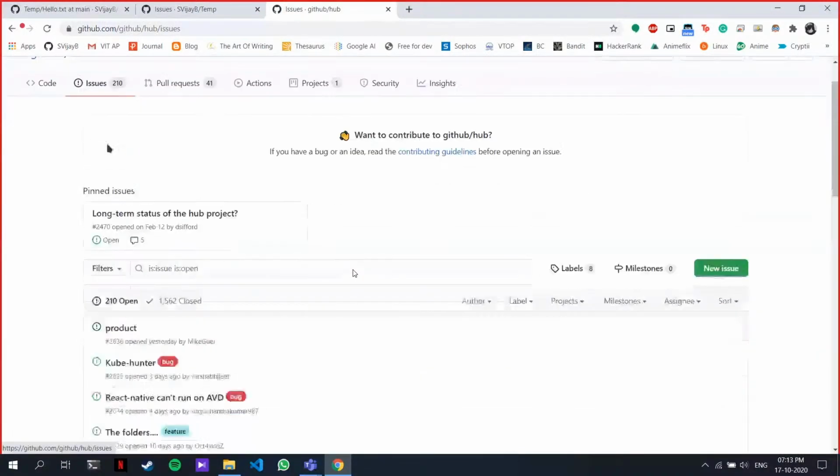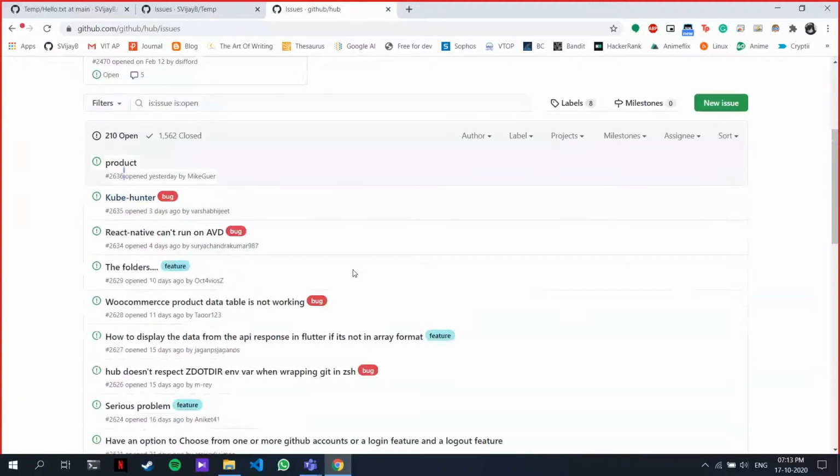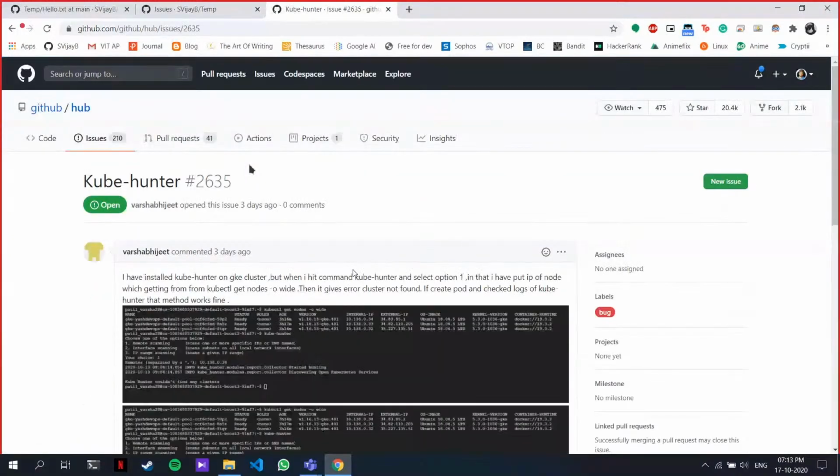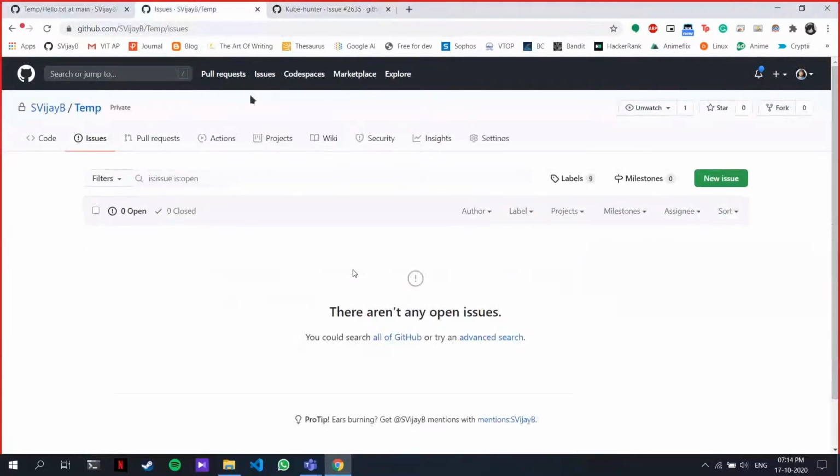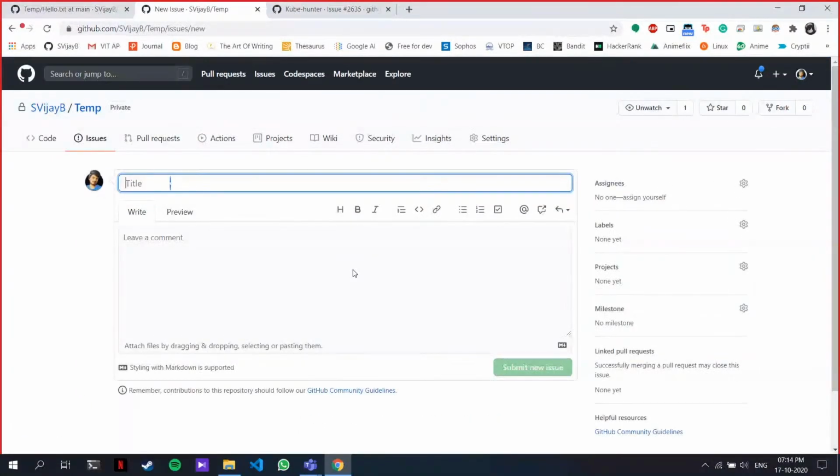Okay, so these are issues. An issue is basically where someone has a doubt or finds a bug and is asking for help. That is the power of open source. You don't have to do everything on your own, because no one expects you to know everything by yourself, right? So if you have a doubt or something is just not working out for you, you head over to issues and create a new issue. Suppose, say, learning GitHub.